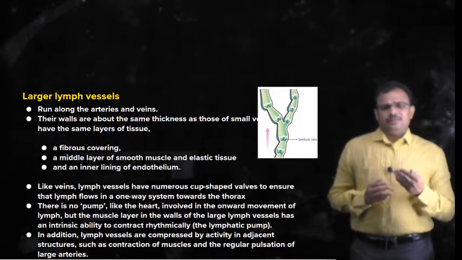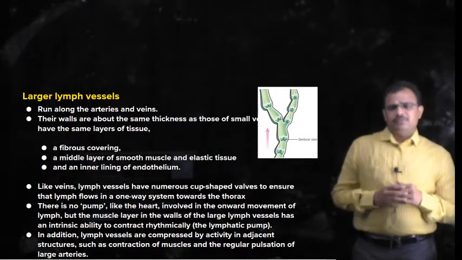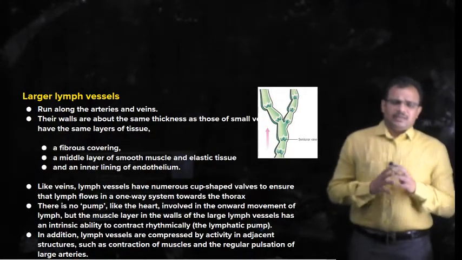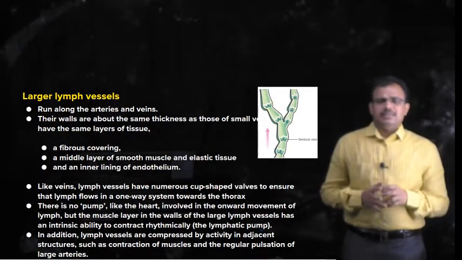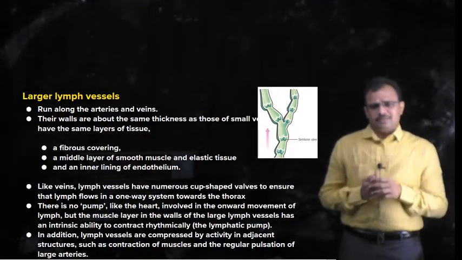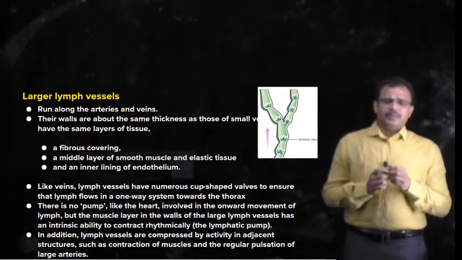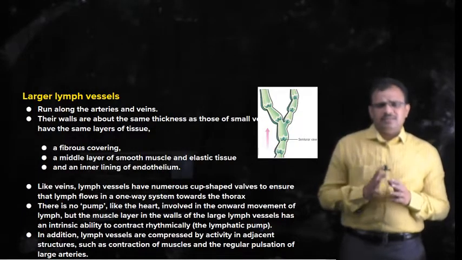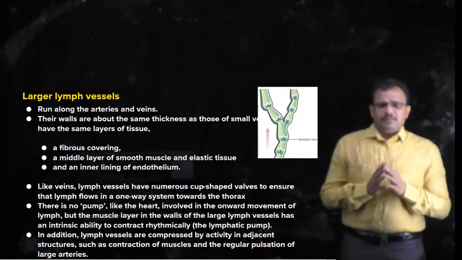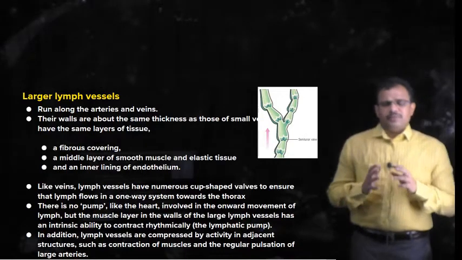These smaller lymph capillaries once again unite to form larger lymph vessels, and these larger lymph vessels also have certain characteristic features: they always run along with larger blood vessels such as arteries and veins, and their walls have the same thickness as that of small veins or small arteries.